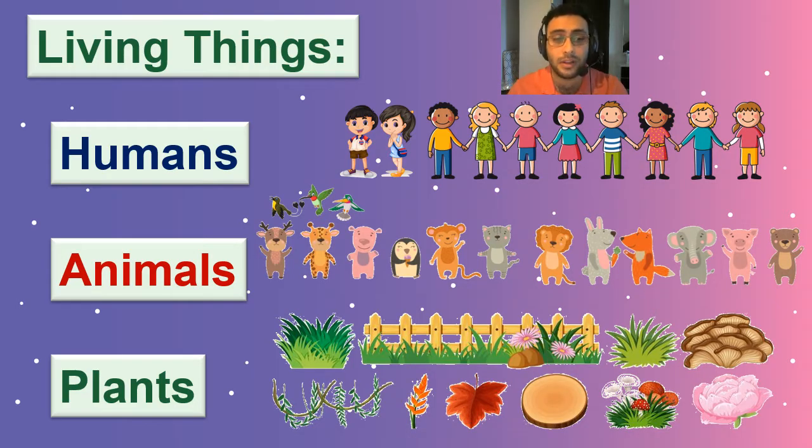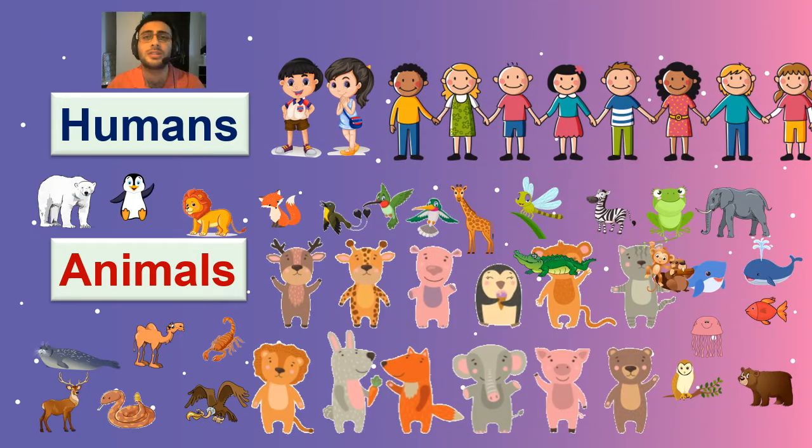As you remember, living things are, for example, humans, animals, and plants. Now, all living things need food to eat, right? So let's talk about humans and animals. As you know, there are many different types of animals. We have tiny animals like, I don't know, a little dragonfly. We have big animals like an elephant or a blue whale. So we have many different types of animals.